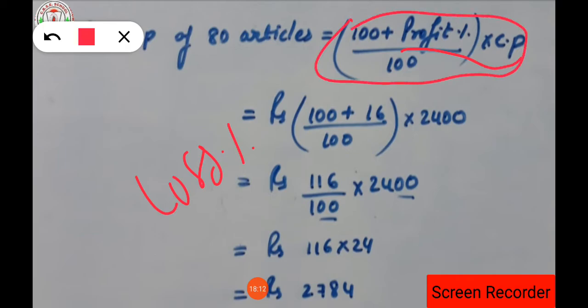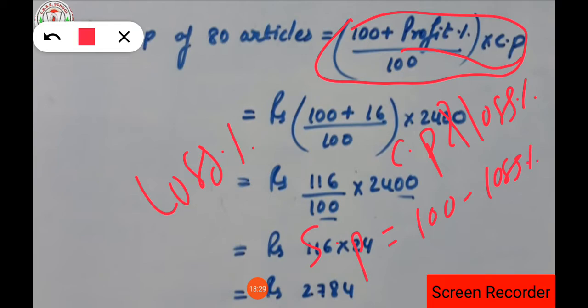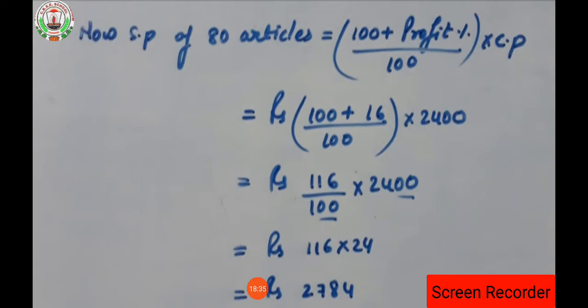So SP is equal to 100 plus profit percent upon 100 into CP. If in the question CP and loss percent are given, the formula will change. The formula will be SP equals 100 minus loss percent upon 100, whole into CP, isn't it? So in this way you have to identify which formula is to be put.